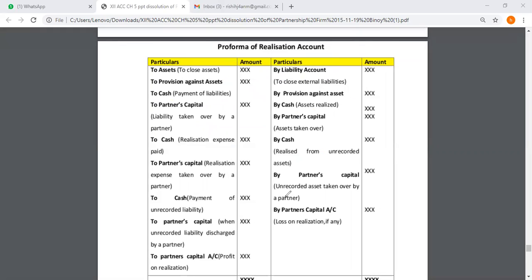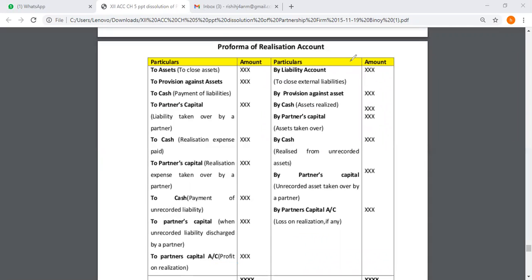Now, when we balance this account, on both the sides, either there will be a profit or there will be a loss that should be distributed among the partners in their profit sharing ratio.